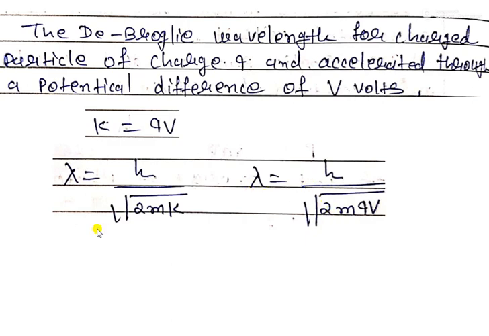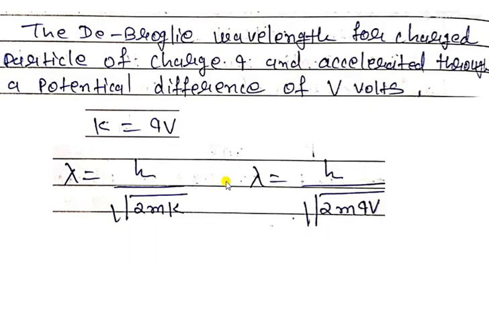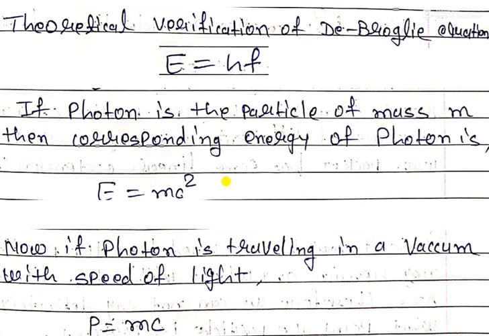Whichever variables are given, you have to calculate the other variable mentioned in the question. These are the formulas we can use to calculate. Our one equation is lambda equal to h upon p, but these are the different formulations of the de Broglie equation. So this is the theoretical verification of the de Broglie equation. We have to verify this equation.